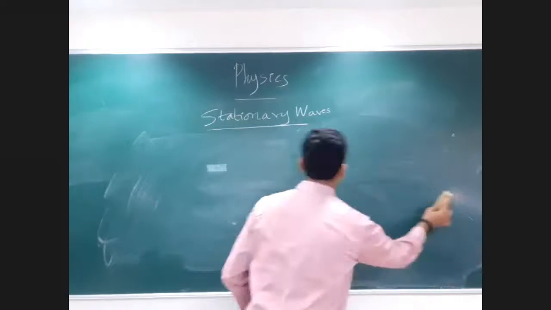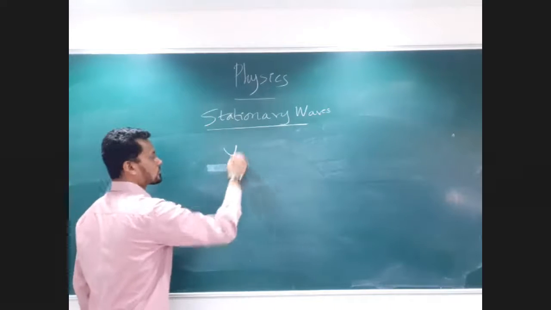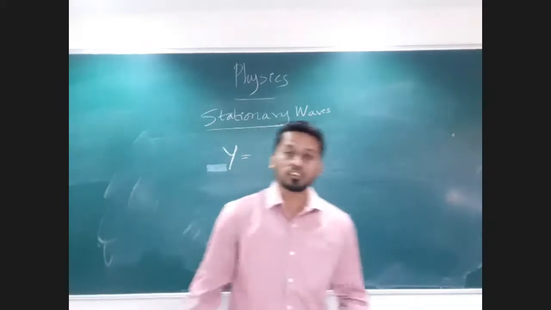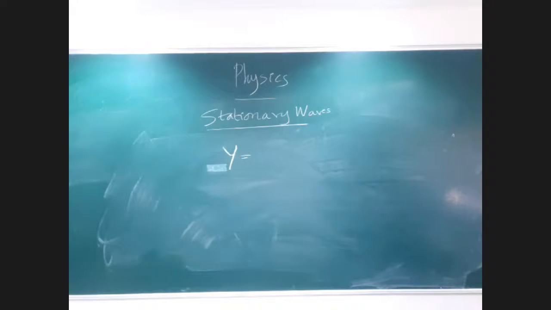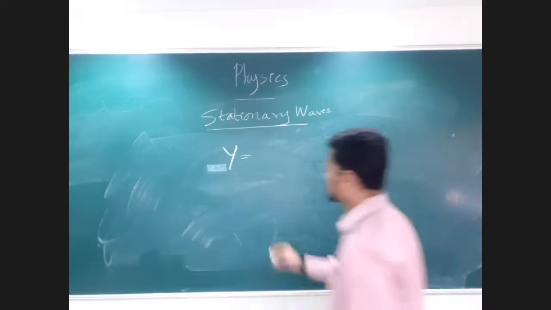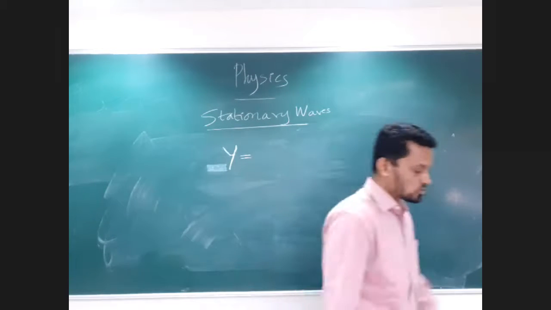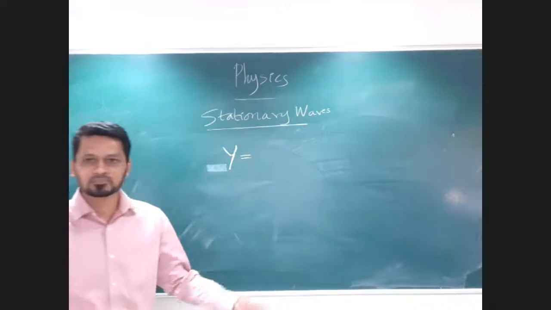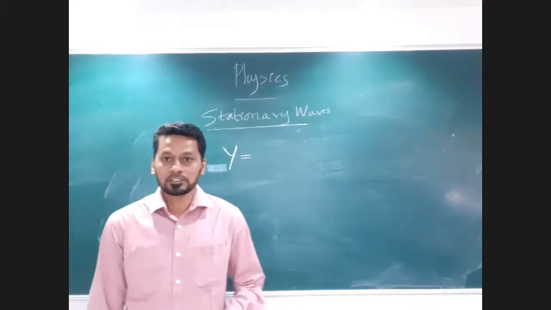Okay, so to understand that, we need to know the equation for the displacement of a progressive wave. Can anyone tell me what equation we use for a progressive wave, or the displacement of the particle? Class, you have done this chapter earlier.